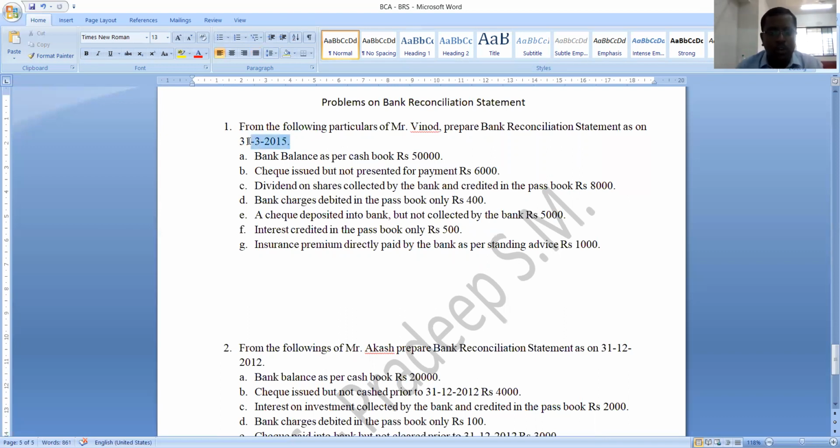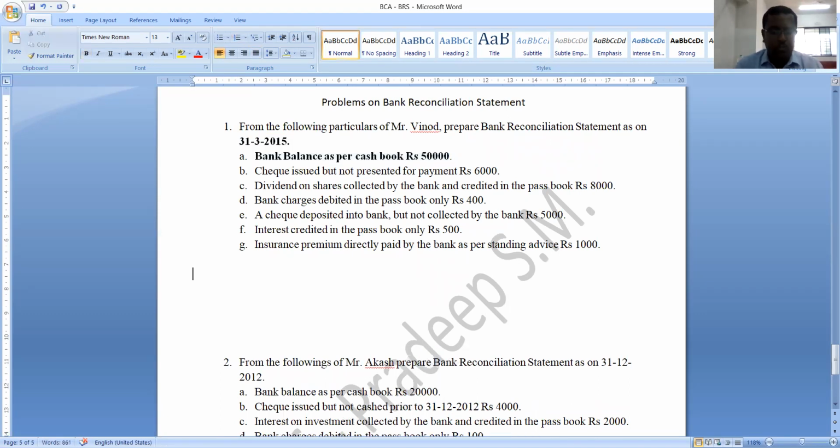Keep in mind, while preparing bank reconciliation statement, the dates will be very important. You should stand on that particular date and think what it is. Understood? Okay. Here, which balance are they given? Actually, they have given here bank balance as per cash book. What should we find out? We should find out bank balance as per passbook. Understood? Okay.